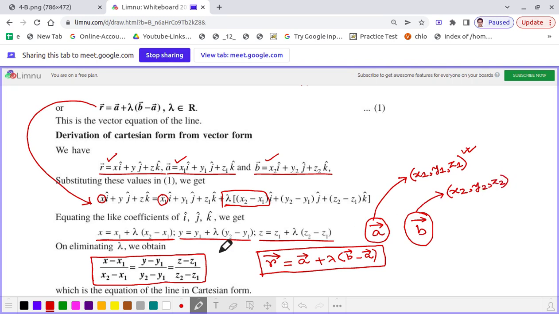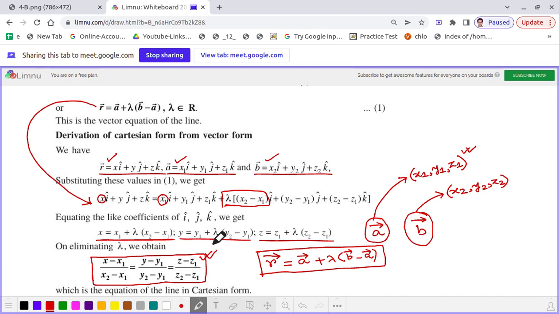Then we get the Cartesian equation of that straight line as x minus x1 divided by x2 minus x1 is equal to y minus y1 by y2 minus y1 is equal to z minus z1 by z2 minus z1. I hope it is clear.